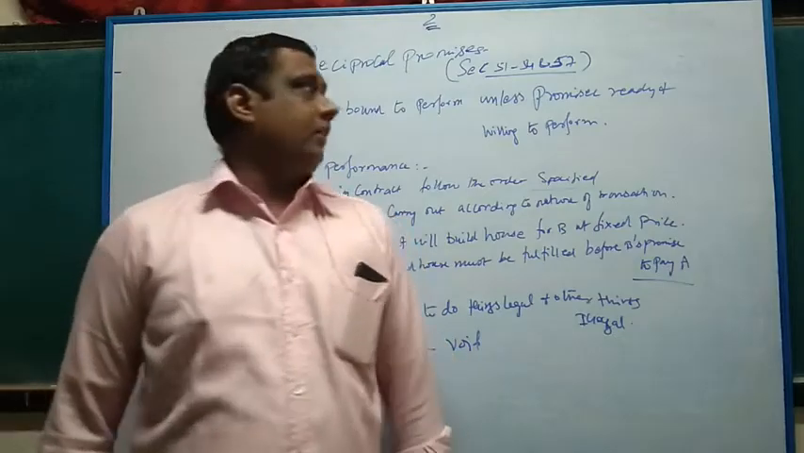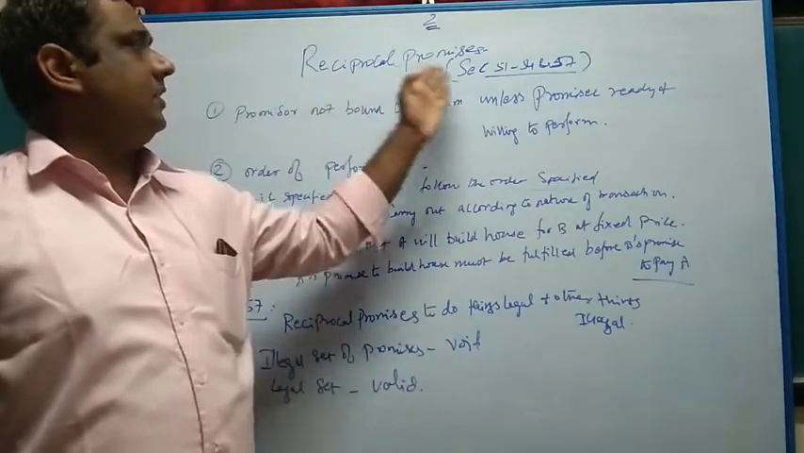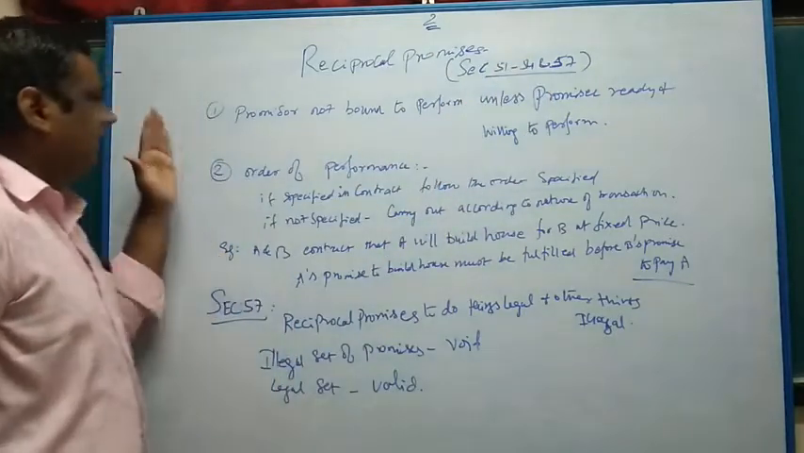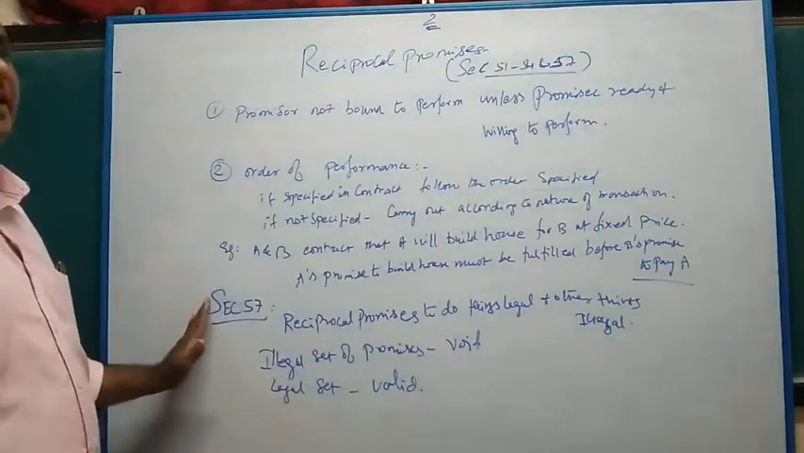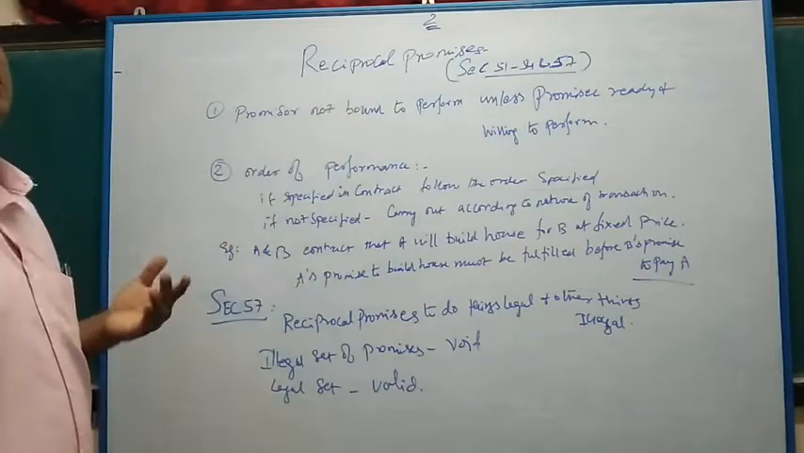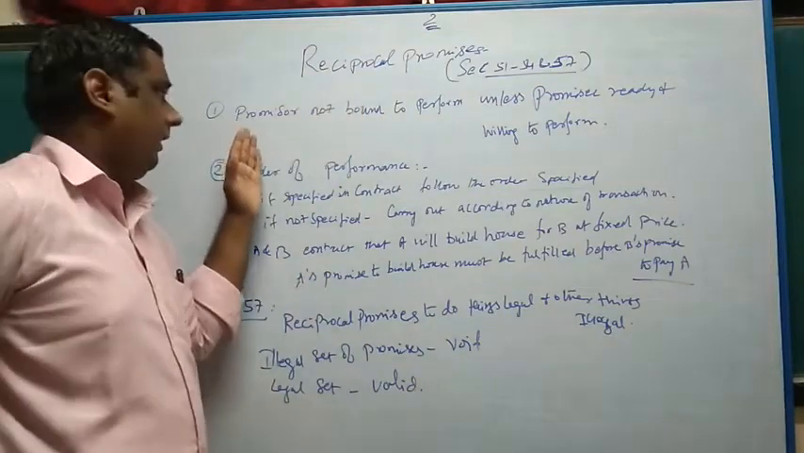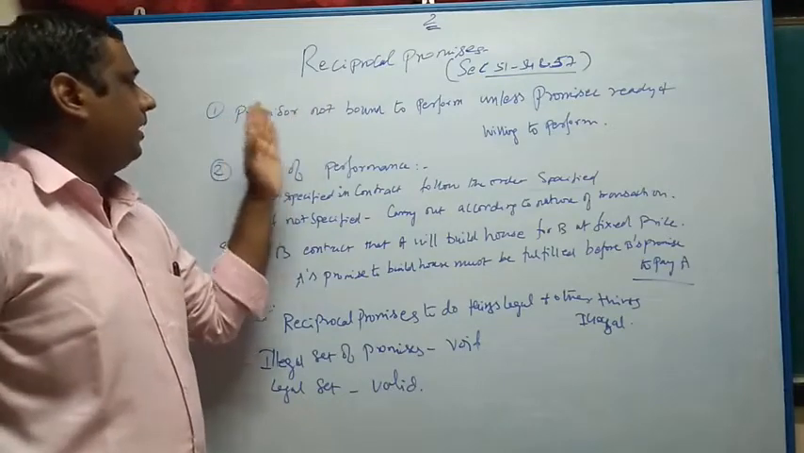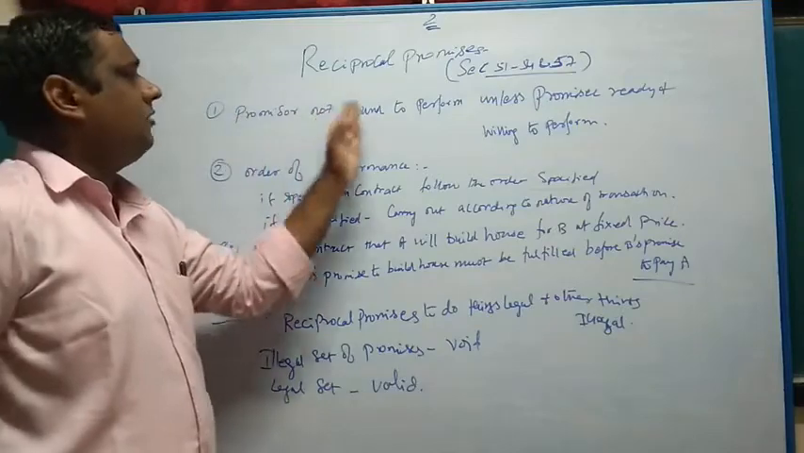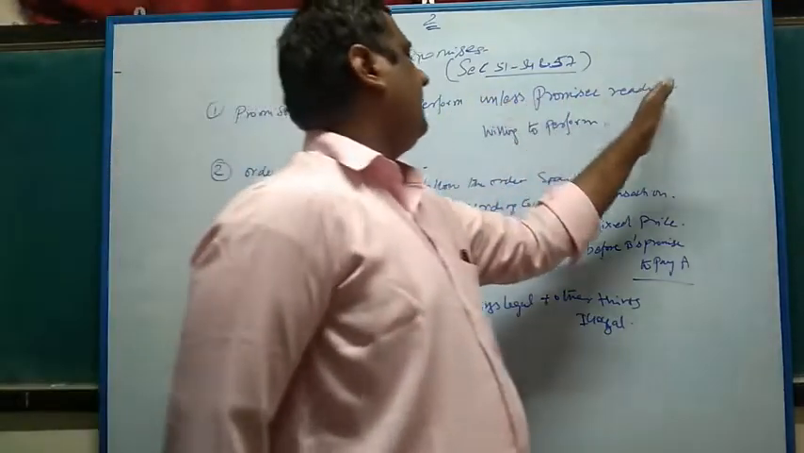Students, we have reciprocal promises, sections 51 to 54 and 57. These are very important provisions, that is why I am carrying out these topics alone; the rest of the sections are normal cases, and there is no need to discuss them in much detail. The first provision of reciprocal promises is that promisors are not bound to perform unless the promisee is ready and willing to perform.